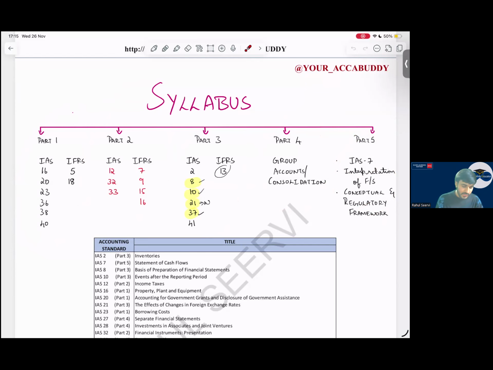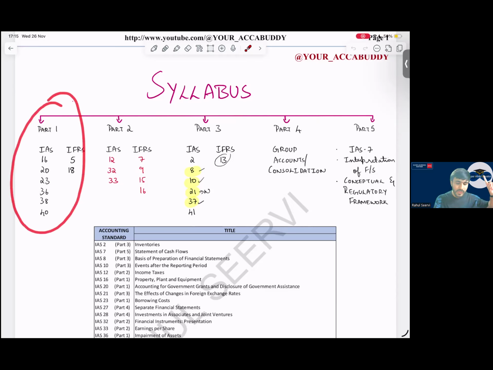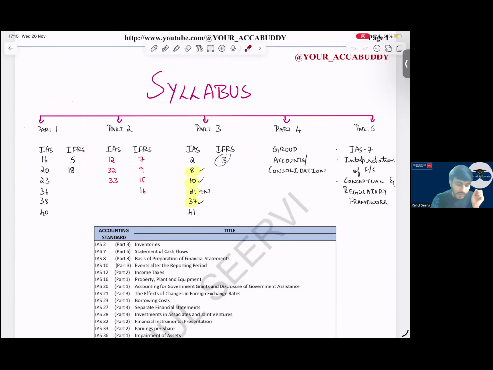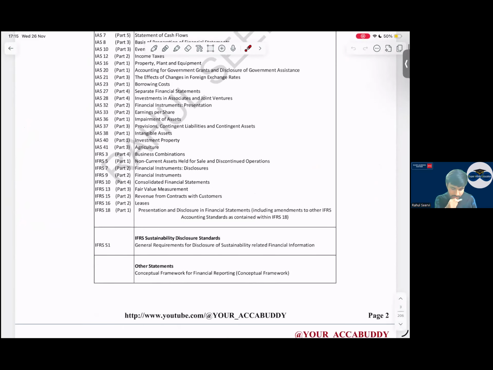So, as mentioned, today's agenda will be what? We cover part 1, and in part 3, we cover IAS 2 and IAS 41. Part 1, we will cover entirely. Part 3, IAS 2 and IAS 41. Tomorrow, we'll cover part 2, big standards. Then, we will cover part 4 and some small standards. And on the last day, interpretation, conceptual, and regulatory framework we will be discussing.